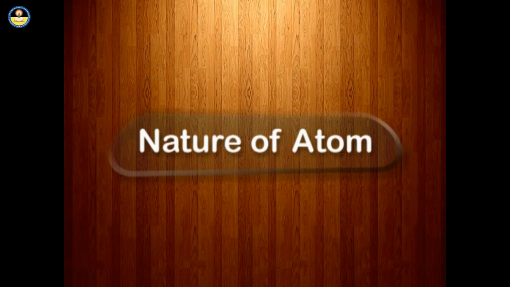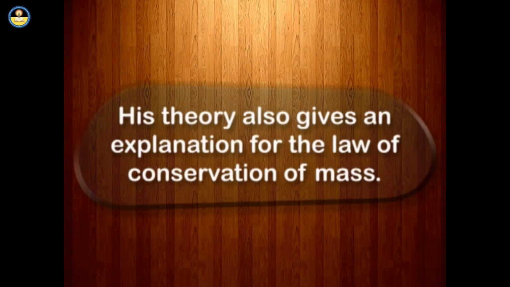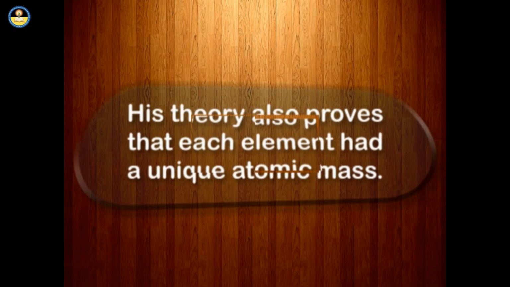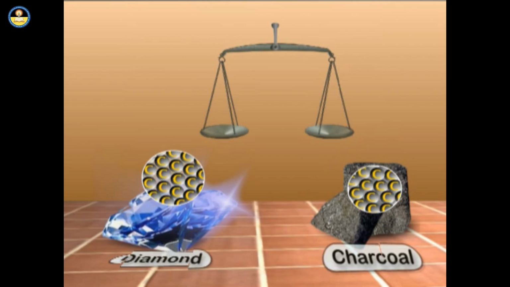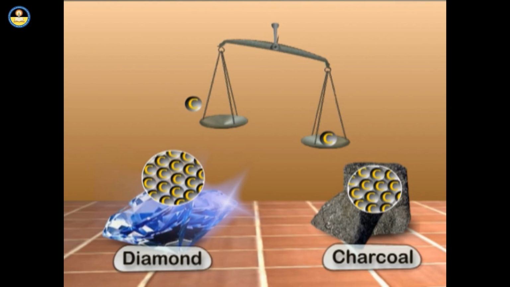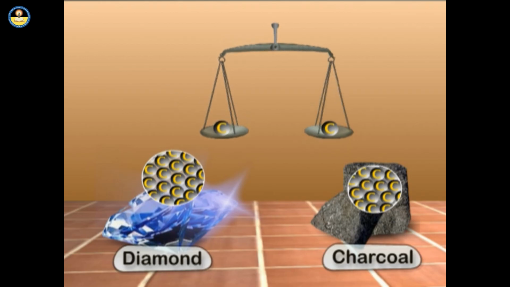Dalton's atomic theory was based on the laws of chemical combination. His theory also gives an explanation for the law of conservation of mass. His theory also explains the law of definite proportions. His theory also proves that each element had a unique atomic mass. If we compare the masses of carbon atoms present in charcoal and diamond with the help of a beam balance, we find that in both cases, carbon atoms have the same atomic masses.